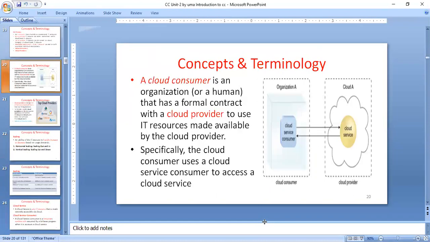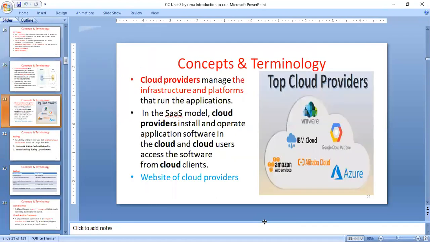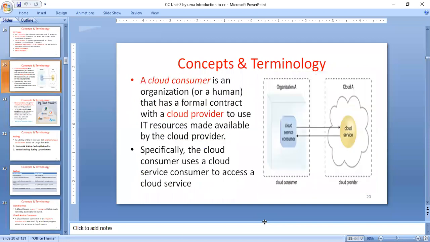The cloud provider and the cloud consumer are two important things. The cloud provider manages the infrastructure and platform that runs the application. The cloud provider always manages the server. For example, Azure is a cloud provider and AWS is a cloud provider; they always manage the infrastructure and services.